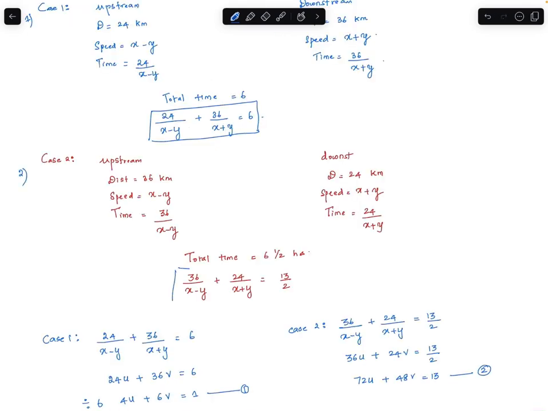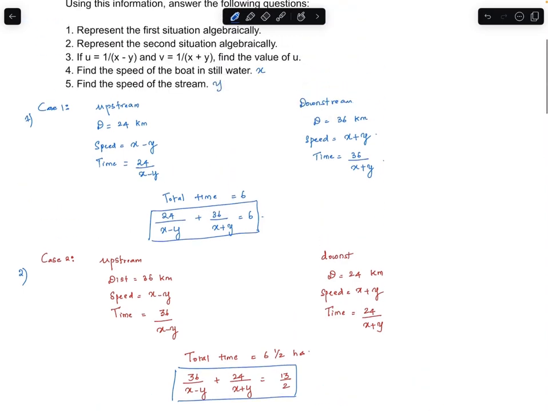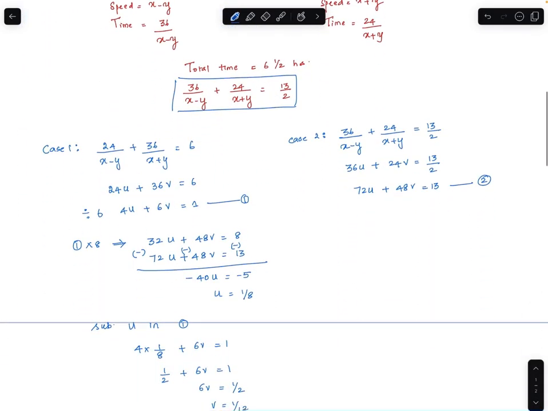This is the answer for question 2. And third one is finding the value of u. This is the answer for question 3.